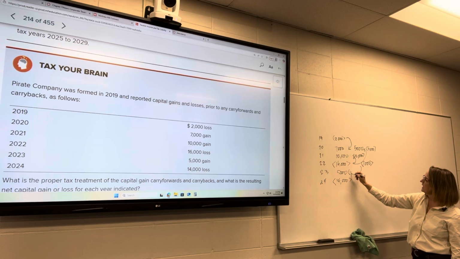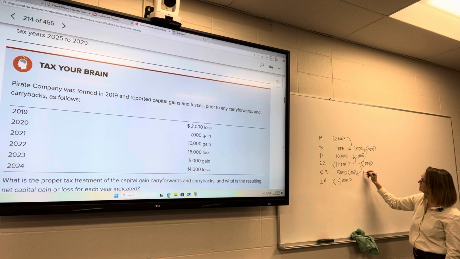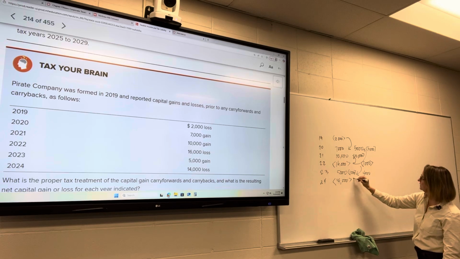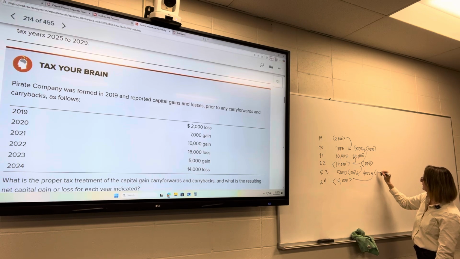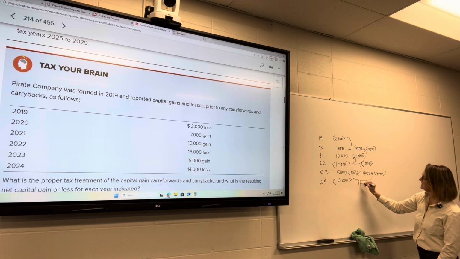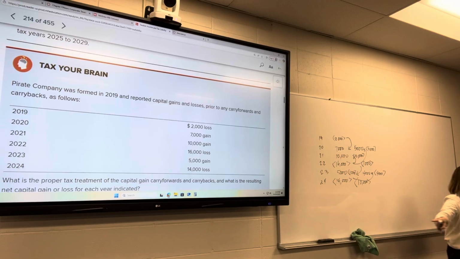We'll apply it to that. So now we're left with a $4,000 gain. And then we had a $14,000 loss this year, so we can go back and take $4,000 of that. And we're left with a $10,000 loss that we can then carry forward.